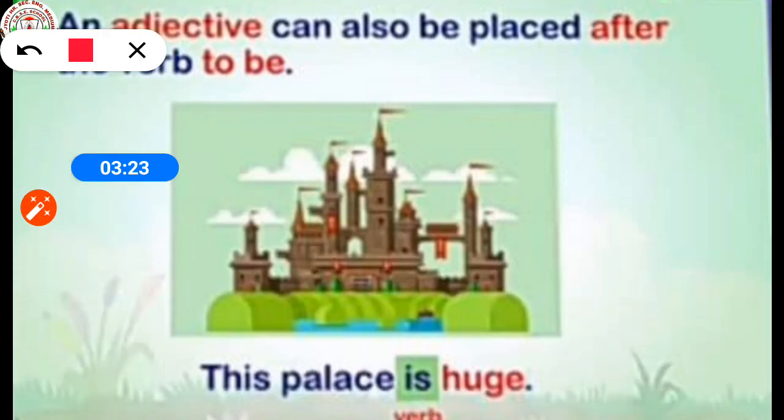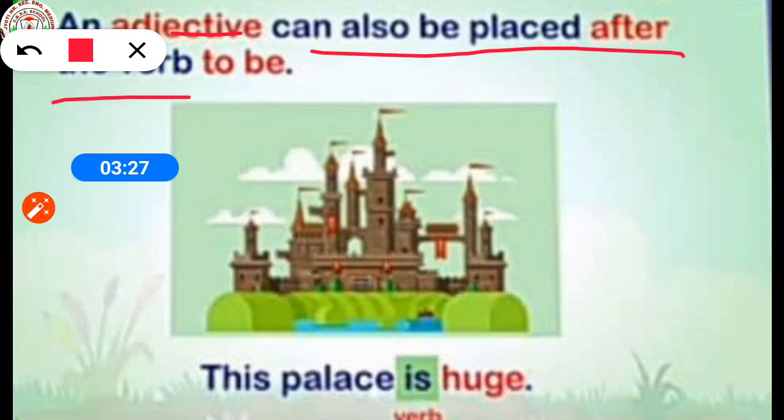You can see here, an adjective can also be placed after the verb to be. You can see the example, this place is huge. Here is is the verb. So an adjective can also be placed after the verb to be.